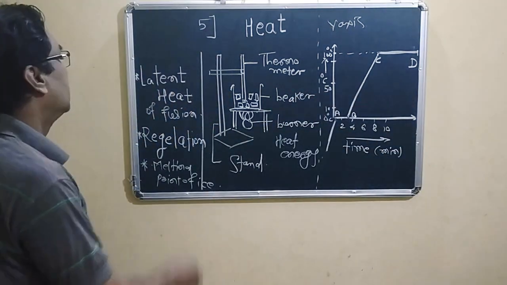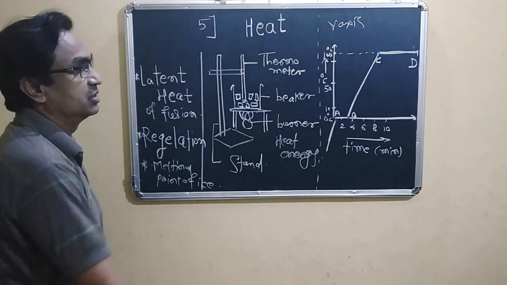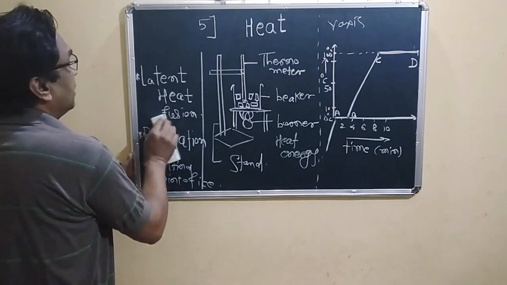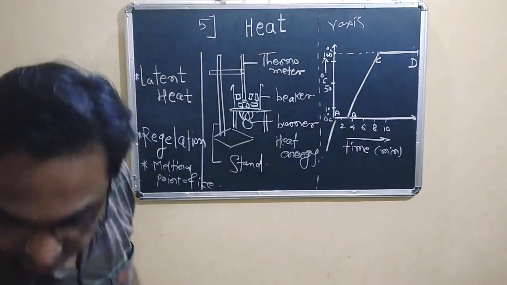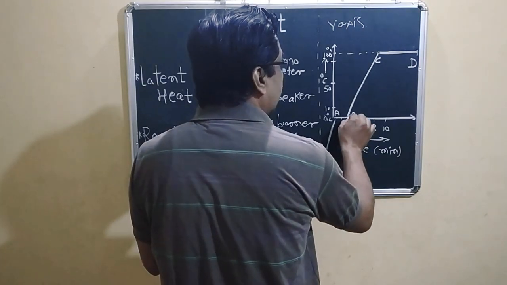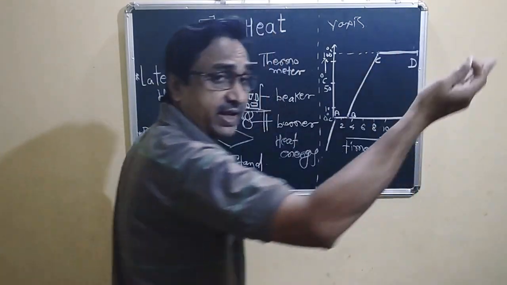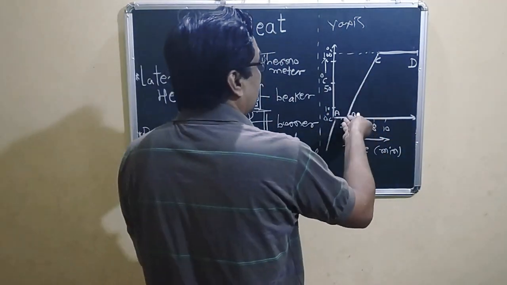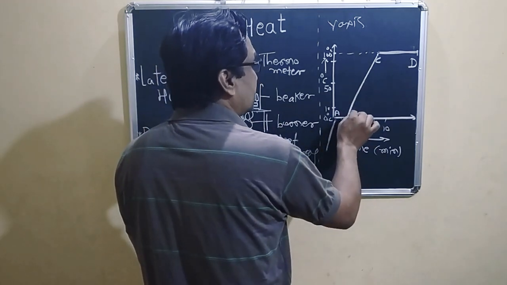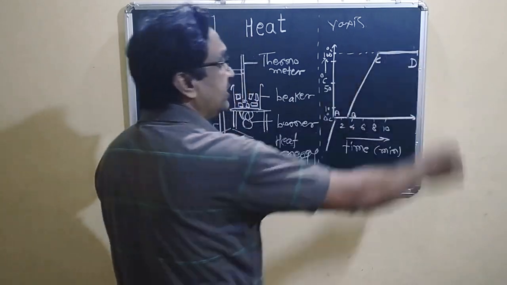Okay, so after the latent heat of fusion, the temperature rises from 0 degrees Celsius to 100 degrees Celsius.